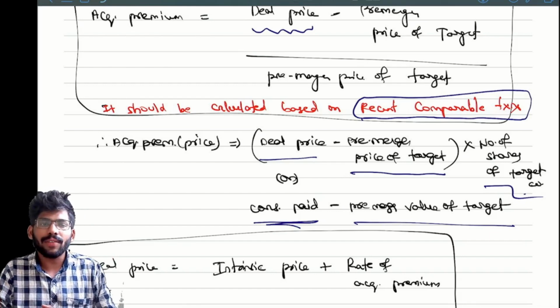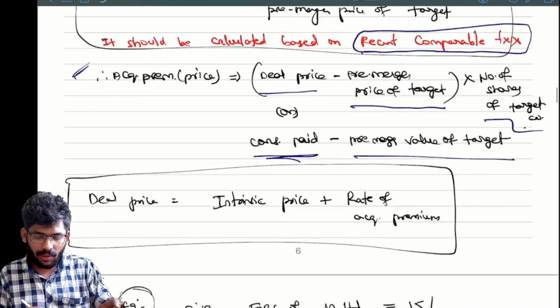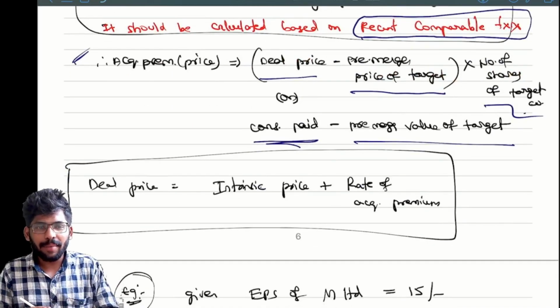The value is 1 lakh only. We are paying 1 lakh 20,000. That 20,000 is known as the acquisition premium price. That's it. Easy to remember. Then what is the deal price? Anybody? Deal price. What is the formula?